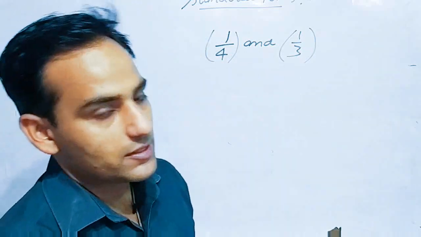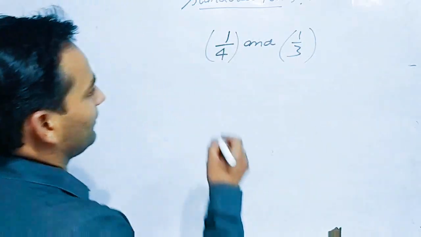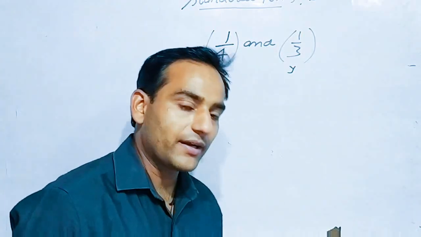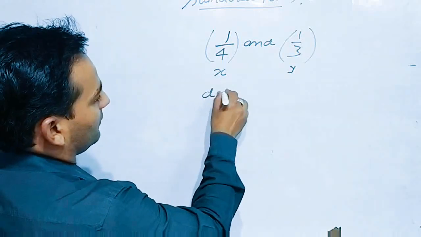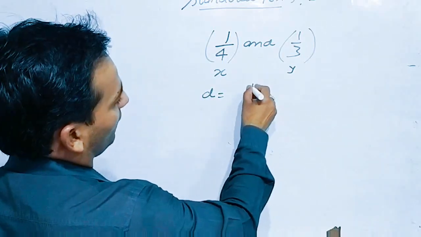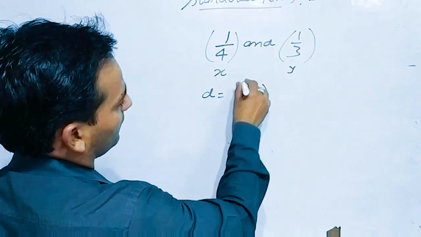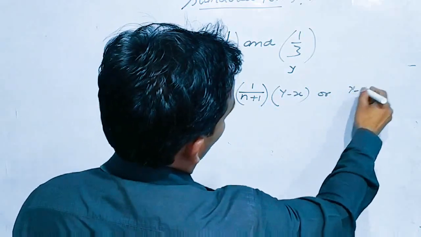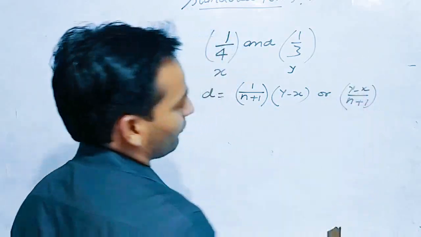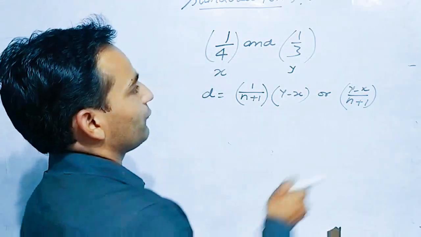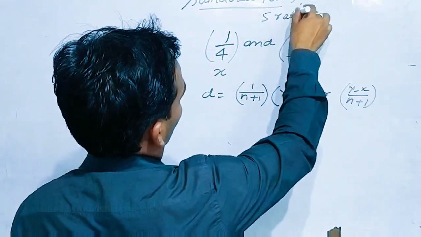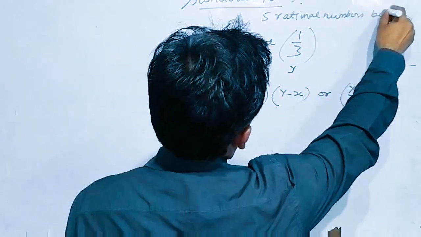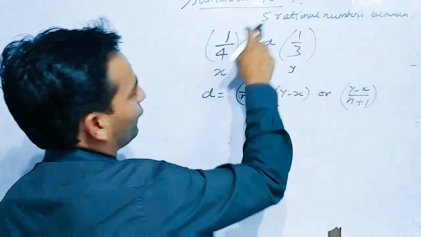If we have two rational numbers 1 by 4 and 1 by 3, let this be x and this be y. The first thing we have to get is d, that is the difference. One formula we have is d = 1 upon (n plus 1) in bracket (y minus x), or (y minus x) upon (n plus 1). What is n? If we have to find 5 rational numbers between 1 by 4 and 1 by 3.